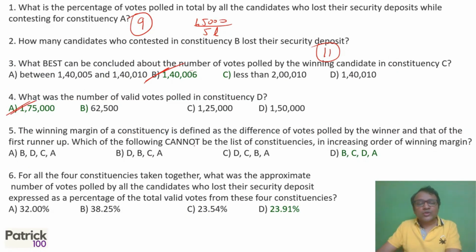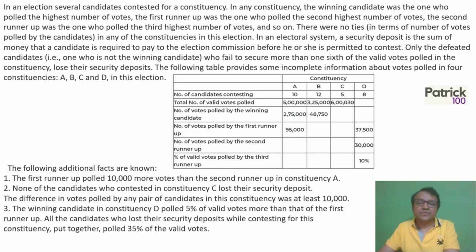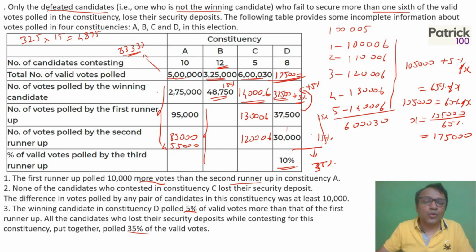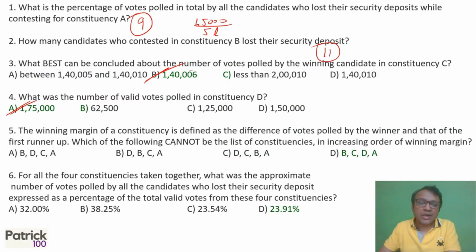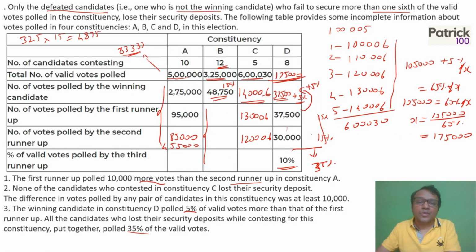The winning margin of a constituency is defined as the difference in votes polled by the winner and that of the runner-up. Which cannot be the least? So first let's see what we know. I know A is maximum for sure. So if A is maximum, I see all the options have A as maximum.